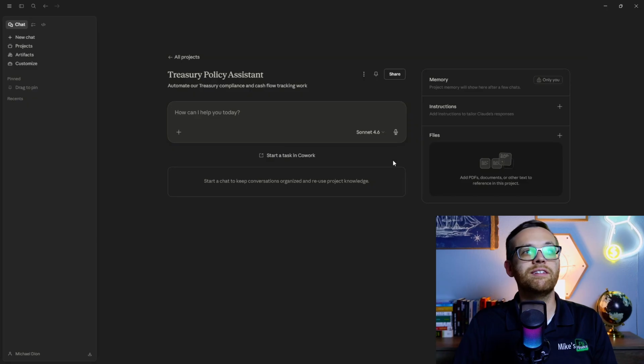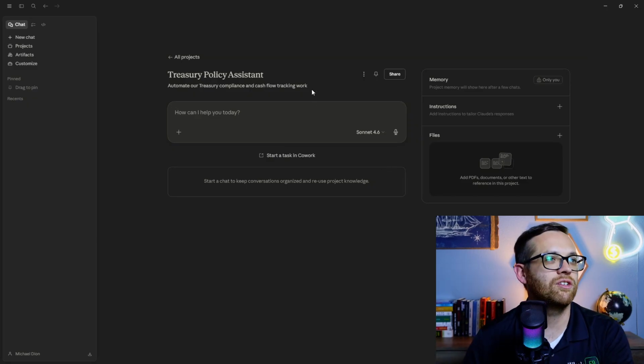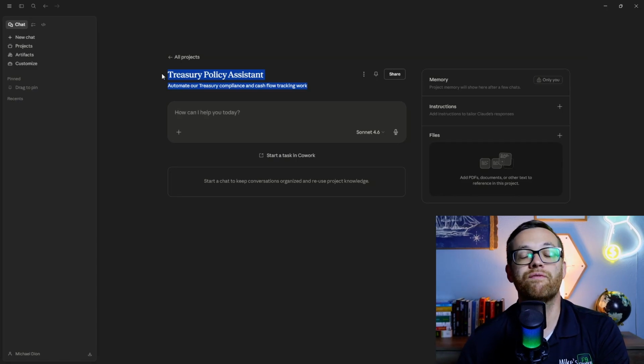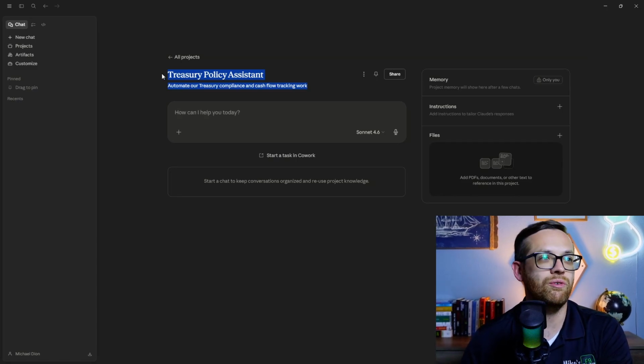So here it is. This is what a project window looks like. So we've got the title right here. We've got the high level. Now these two lines here, these don't impact how it functions. Those are just for your users, for you to remember what's going on. Now, similar to a chat window, we've got a regular chat window here, and the functionality is very similar.